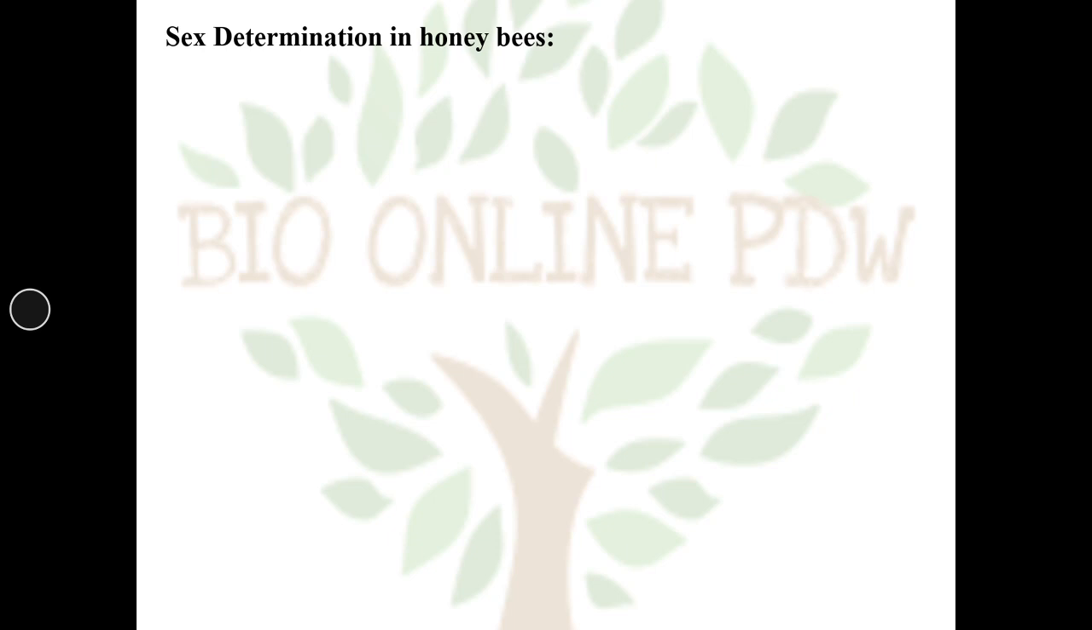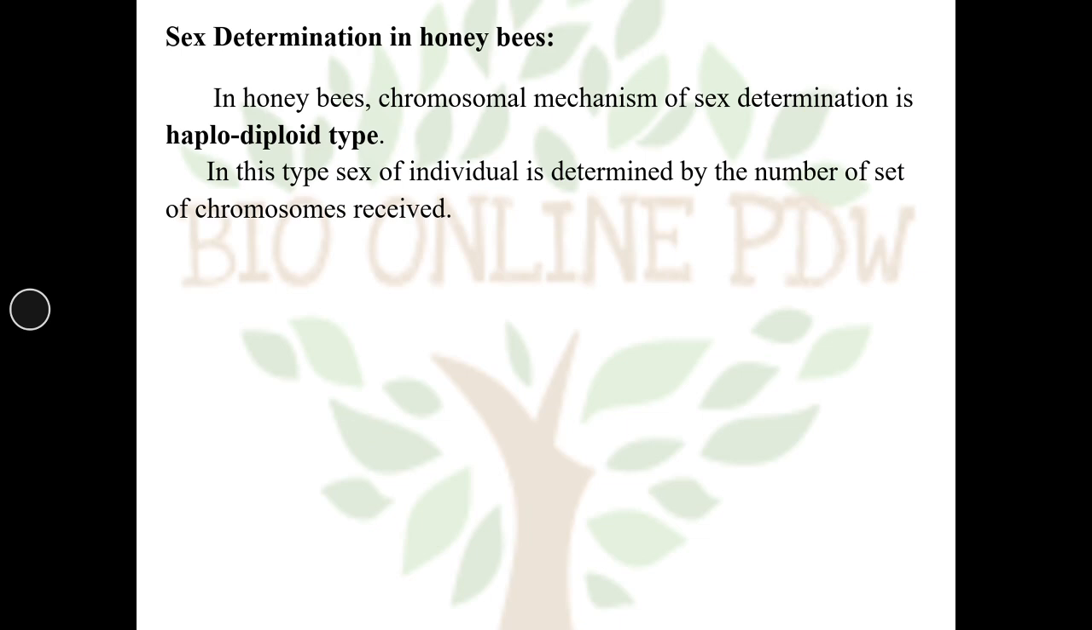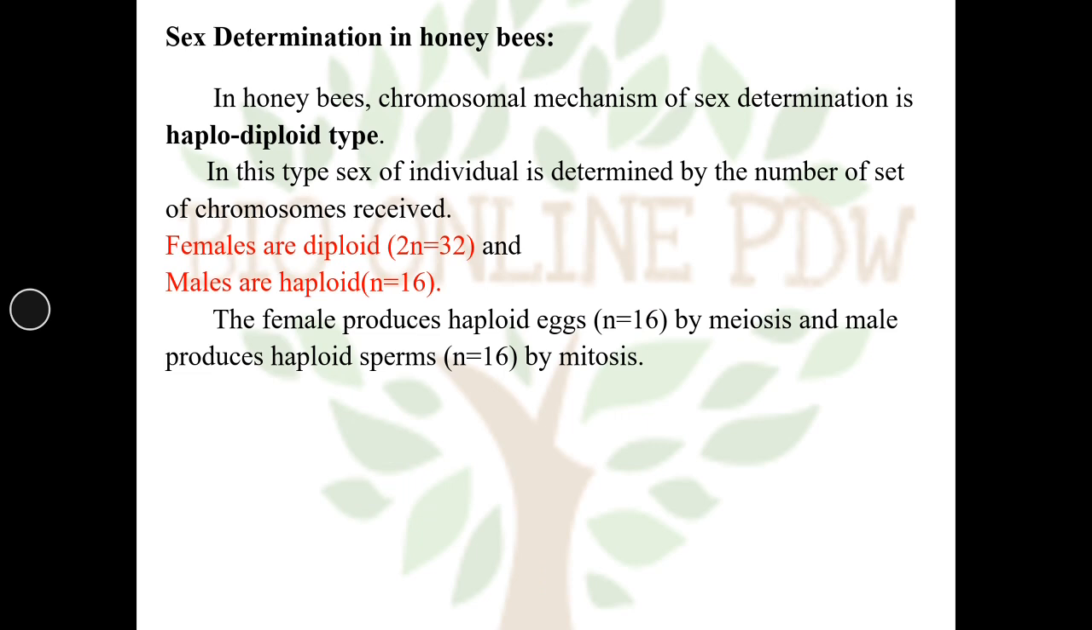Now the sex determination in honeybees. In honeybees, the chromosomal mechanism of sex determination is haplodiploid type. In this type, the sex of the individual is determined by the number of sets of chromosomes received. Females are diploid, 2n is equal to 32. Diploid means 32 chromosomes. And the males are haploid, having n is equal to 16 chromosome complement.